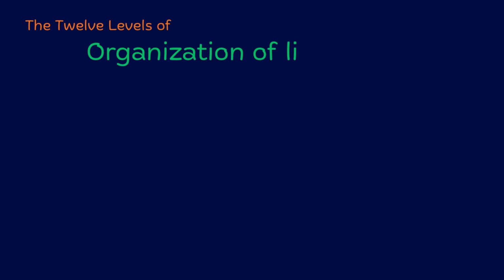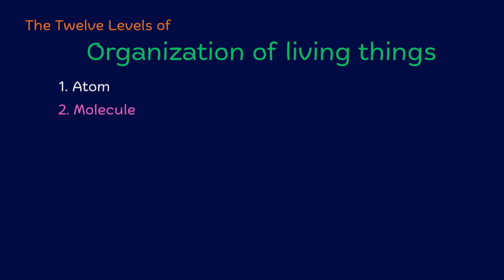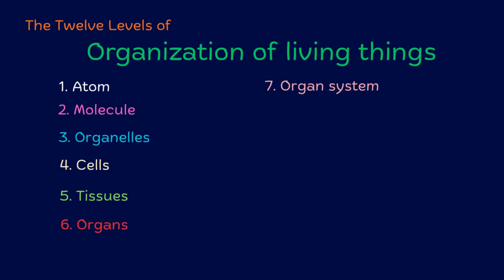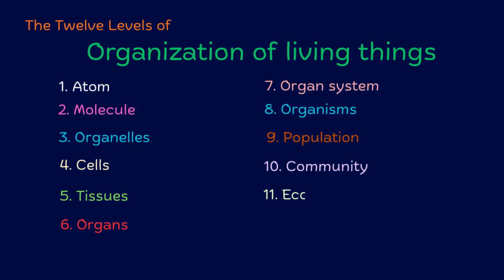These are the 12 levels of organization of living things, whether you are studying for an exam or you are a biology enthusiast. The first level of organization is the atom, followed by molecule, then organelles, cells, tissues, organs, organ system, organisms, population, community, ecosystem, and biosphere.